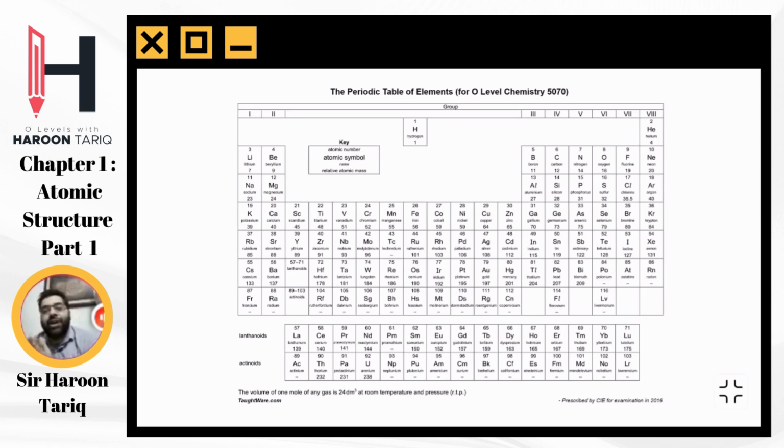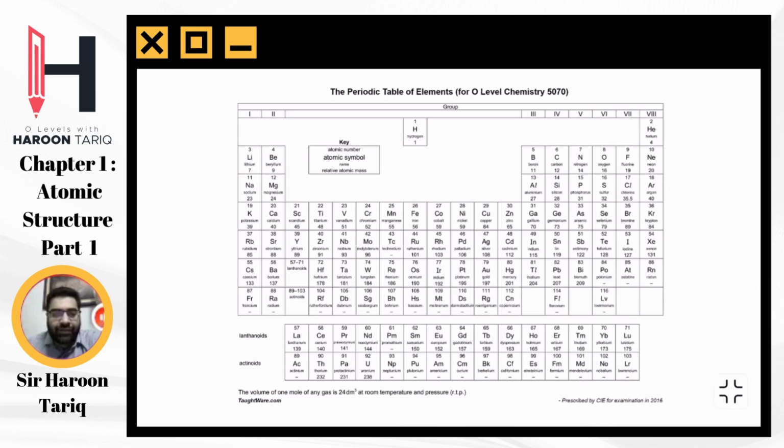Okay, now for the periodic table, this periodic table would be given to you in your examinations, all 3 examinations: ATP, MCQs, structured question, theory paper. This would be provided to you. We need to recognize a few basics of the periodic table.